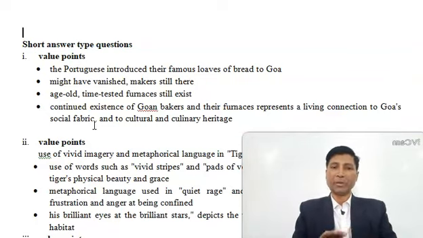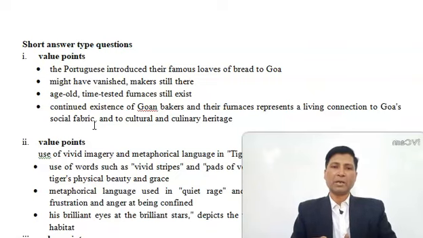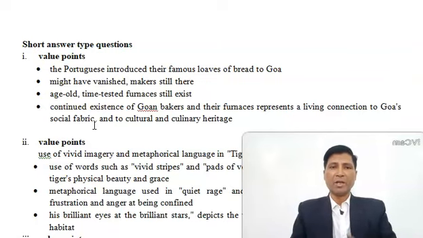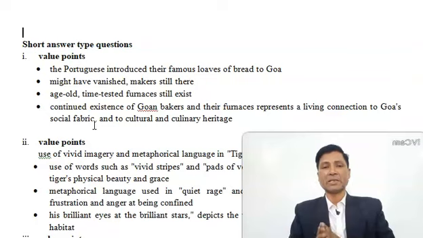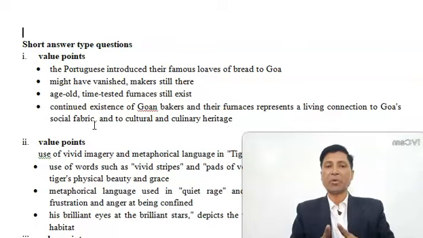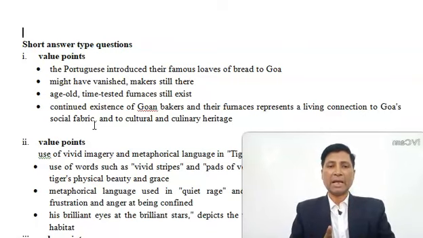after the Portuguese introduced their famous loaves of bread to Goa and after they had left, the makers of bread are still there. The age-old, time-tested furnaces still exist, and this continued existence of Goan bakers and their furnaces represents a living connection to Goa's social fabric and to its cultural and culinary heritage.